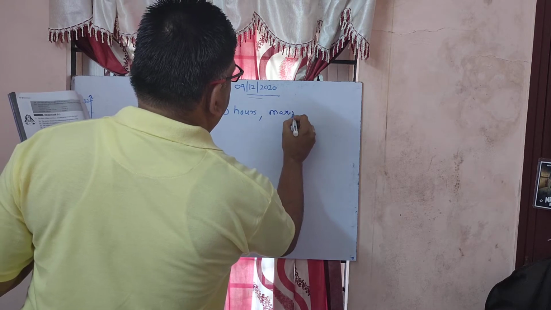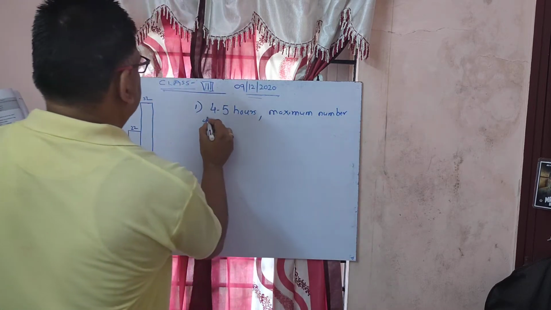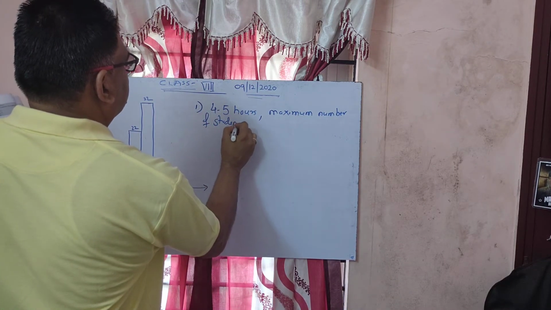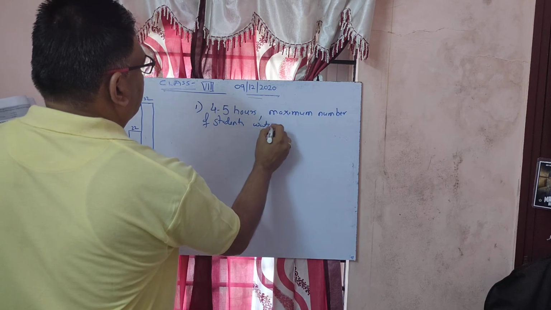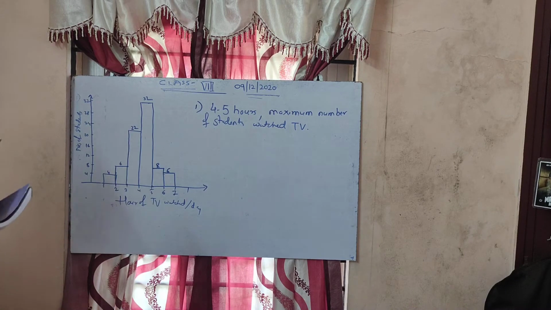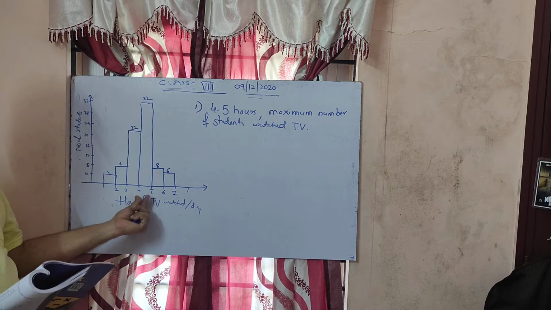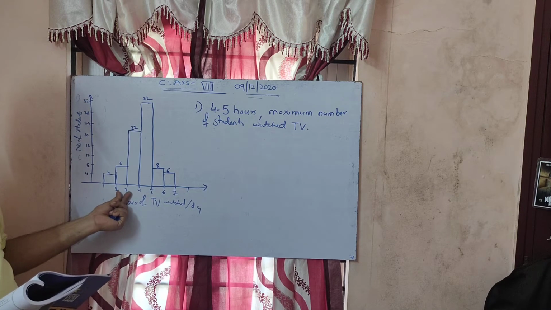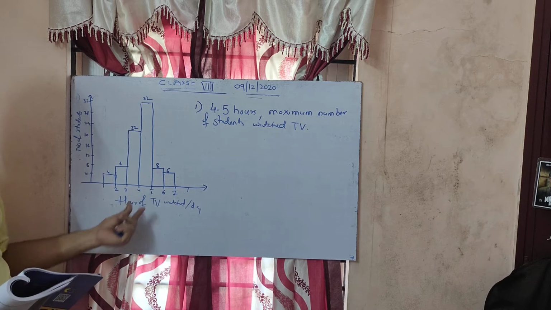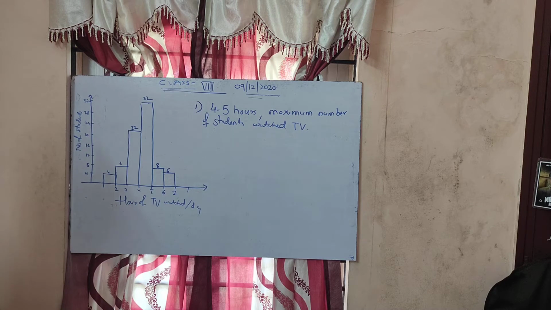Maximum number of students watched TV. So 32 students watched how many hours? So this is hours, 1 to 2 hours, 2 to 3 hours, 3 to 4 hours. This is 4 to 5 hours. These are class intervals. So 4 to 5 hours, maximum number of students watched TV. The first answer is. Okay.